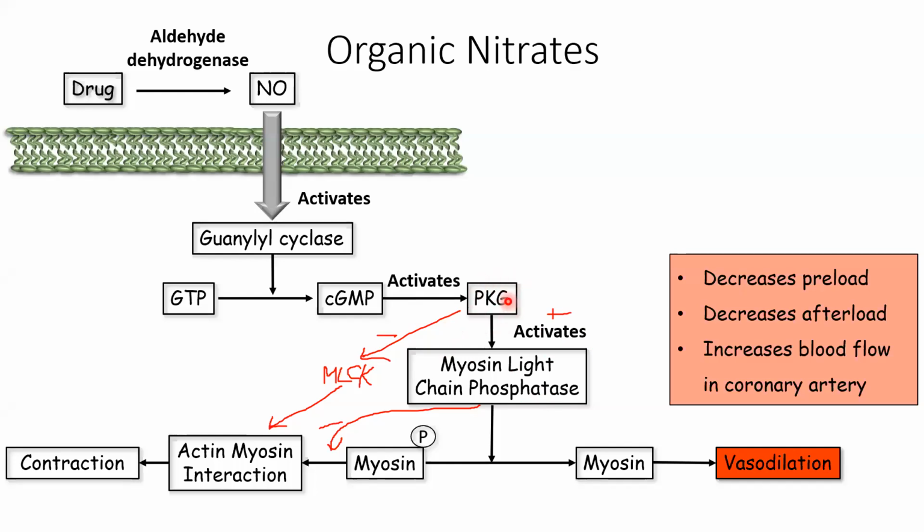So now what does this mean? PKG has inhibited MLCK. That means it has inhibited contraction. And it has activated phosphatase. That means it is causing vasodilation. Is this clear now? Yes, ma'am, it is.